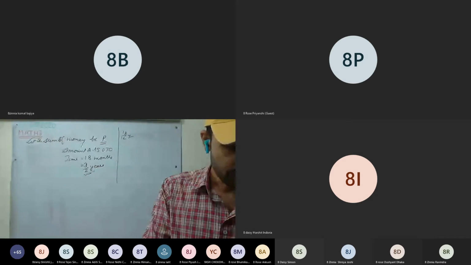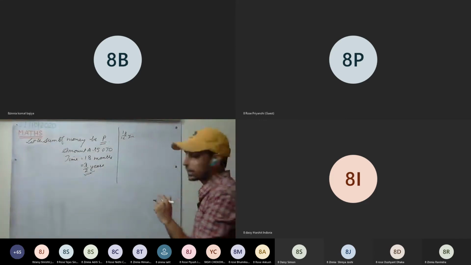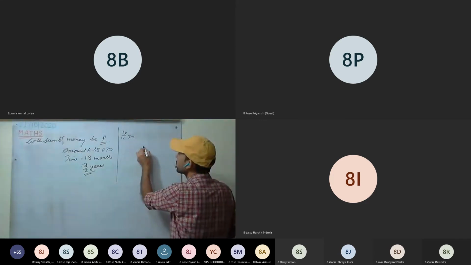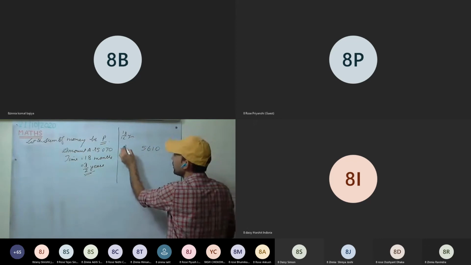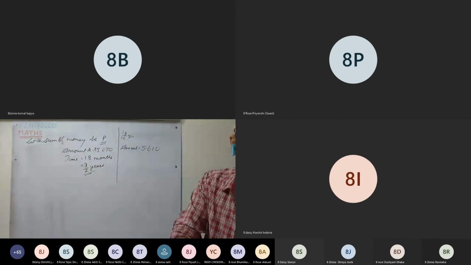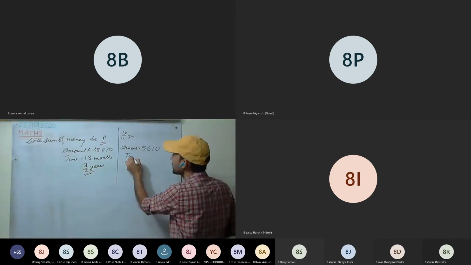Now see the second case. Find the principal, rate of interest and the amount. And one more thing is given. The same sum of money amounts to 5610 in 4.5 years.